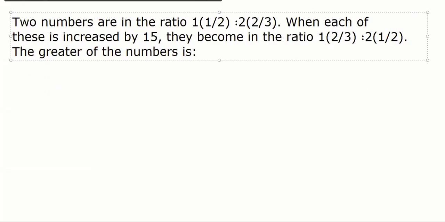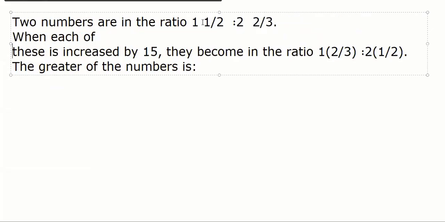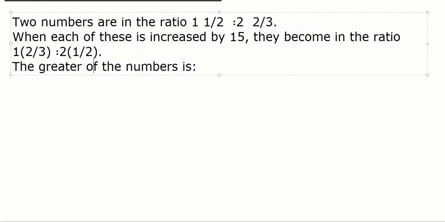Two numbers are in the ratio 1.5, guys, let me remove the bracket, 1.5 to 2 2/3. Okay, mixed fraction. When each of them is increased by 15, the ratio becomes 1 2/3 versus 2.5. That is the way of writing. Find out the greater of the numbers.